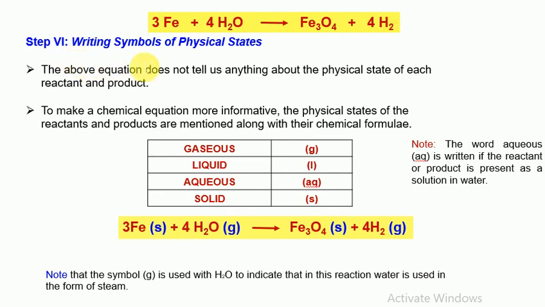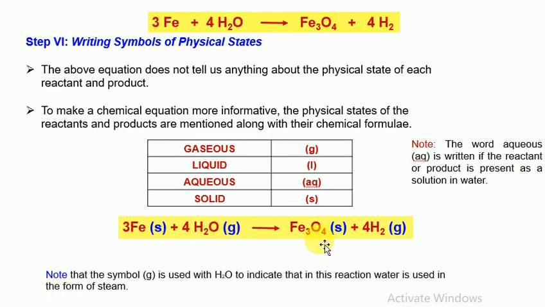Now again, step 6, writing symbols of physical states. The above equation does not tell us anything about the physical state of each reactant and product. So to make a chemical equation more informative, the physical states of the reactants and products are mentioned along with the chemical formula. The physical state means gaseous, liquid, aqueous and solid. So the gaseous state is represented by small g, liquid by small l, aqueous by aq, and solid by small s. We have to note that the word aqueous is written if the reactant or product is present as a solution in water.